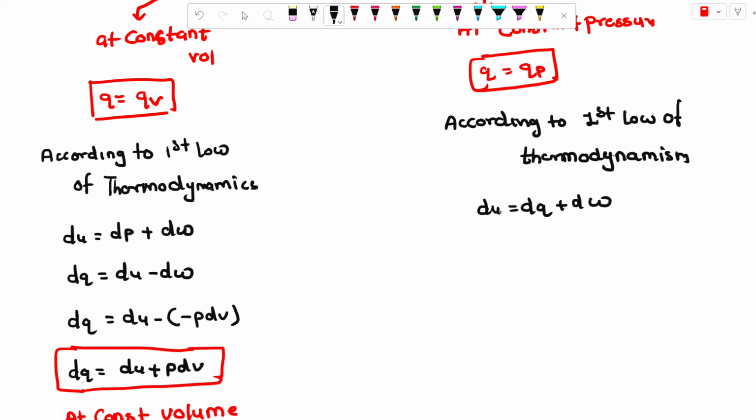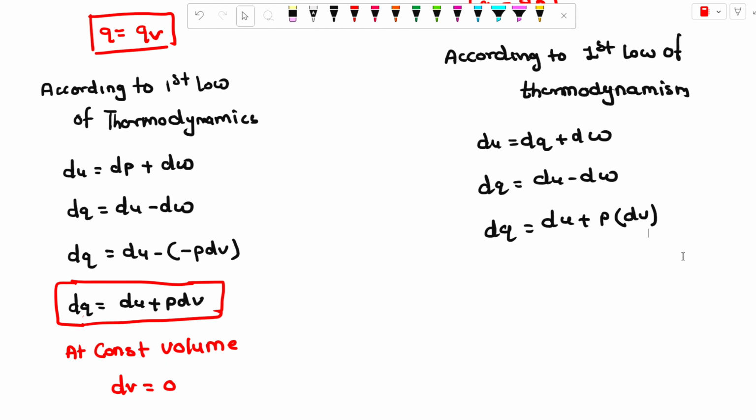So dQ is equal to dU minus dW, which is dQ equal to dU plus P dV. At constant pressure, we can easily calculate P dV.